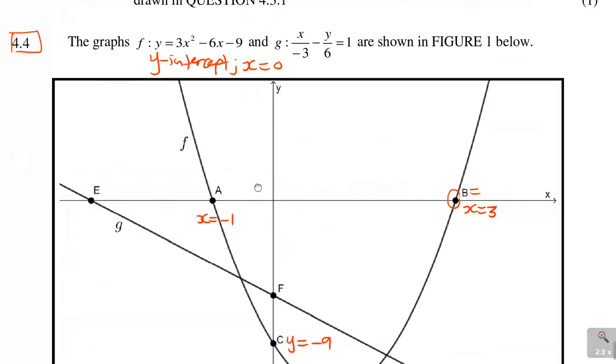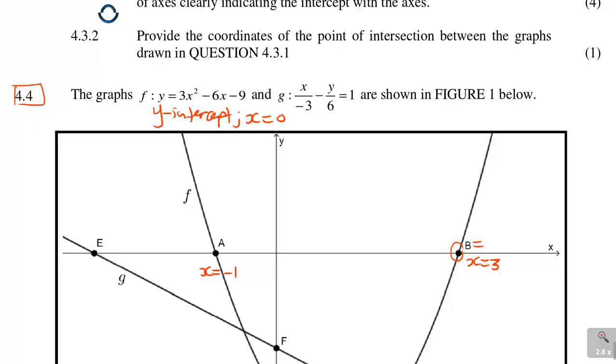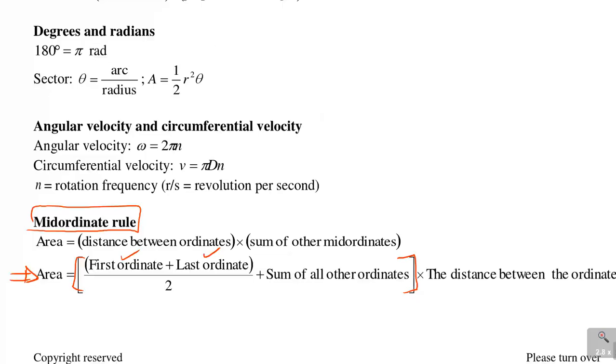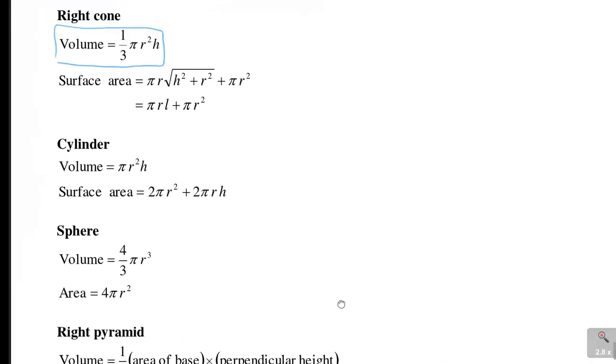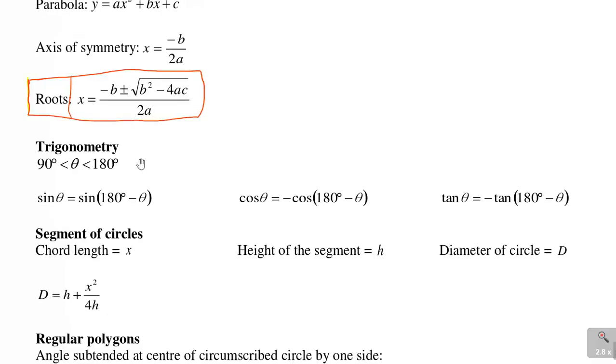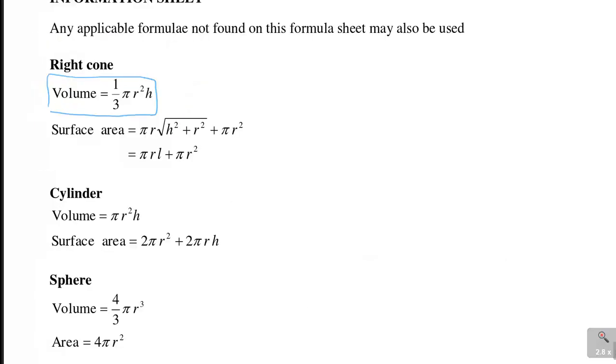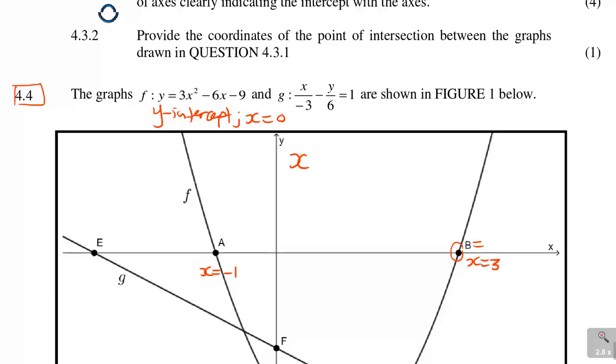Now to find the turning point, you come here on this equation. When they're looking for the turning point, there is a formula. Before I do that, let me go to the formulas. It's not here. Let's try the other formulas. There is this formula, the axis of symmetry, which says x is equal to minus b over 2a. So that is the formula for the turning point. When you use it, you're going to say x is equal to minus b over 2a.